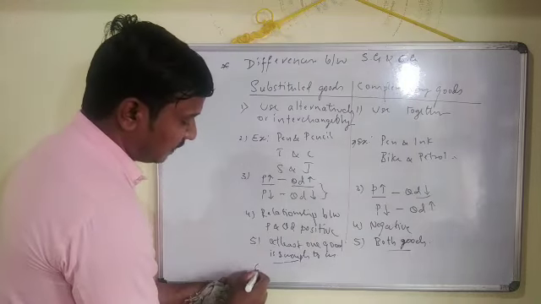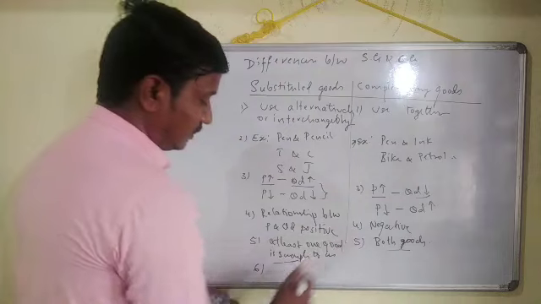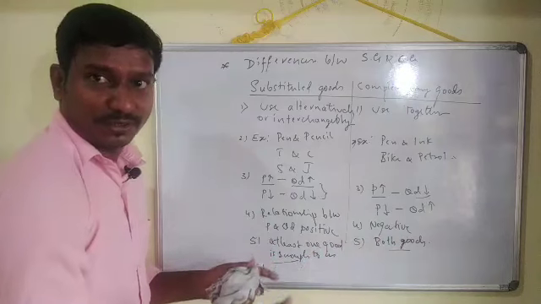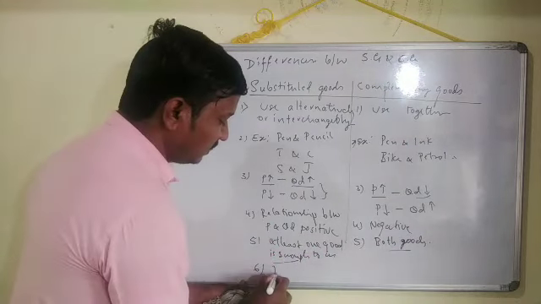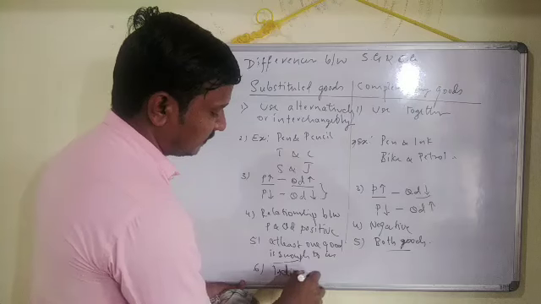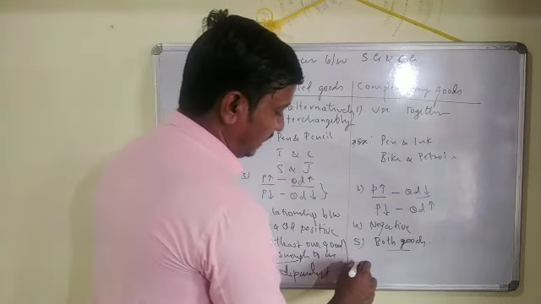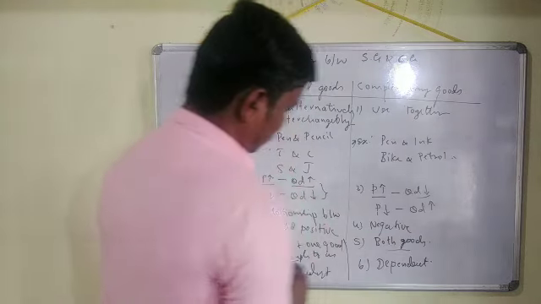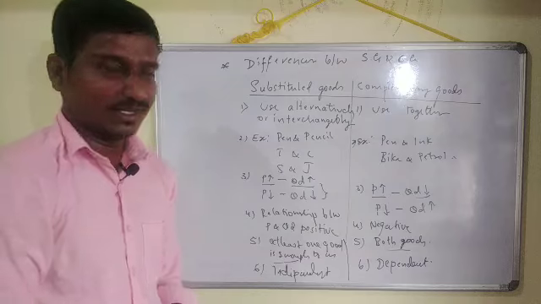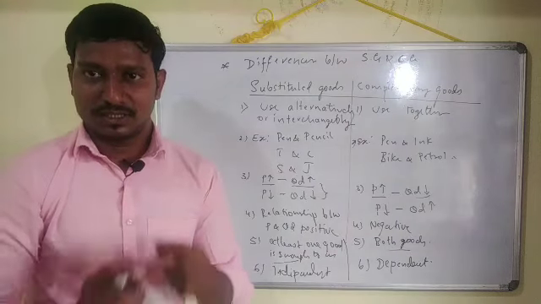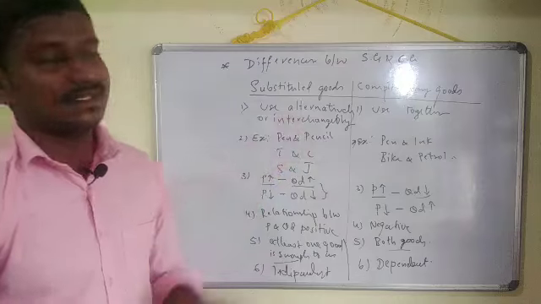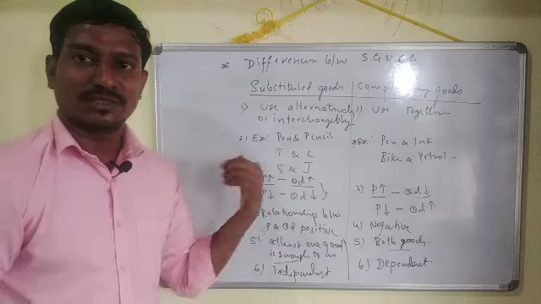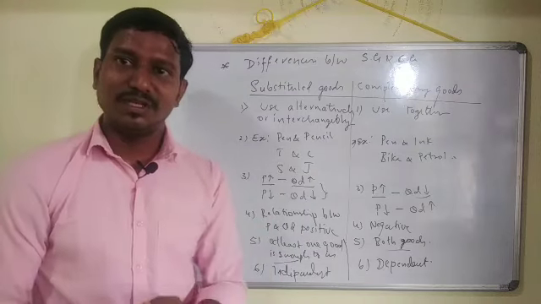Still, if we go for the sixth one, another differentiation between these two: these are independent of each other. Independence means that tea and coffee are different commodities, and we are not going to merge them. So these goods are independent, whereas these are dependent. Like that, we can make many more differentiation points between substituted goods and complementary goods. So this is about complementary goods and substituted goods by meaning, example, and some of the differentiation points.